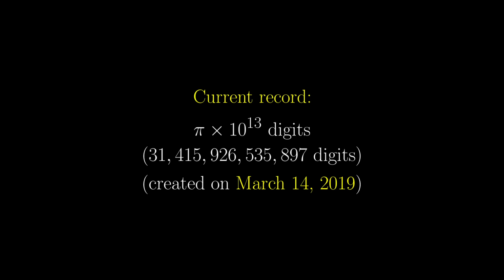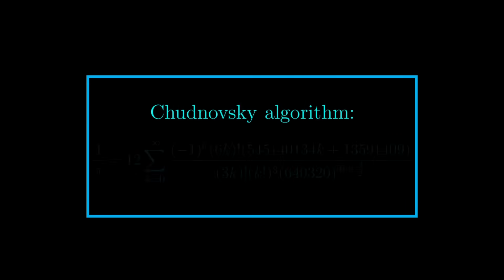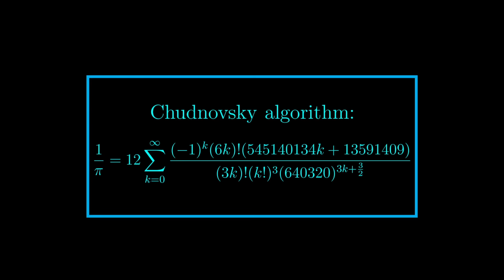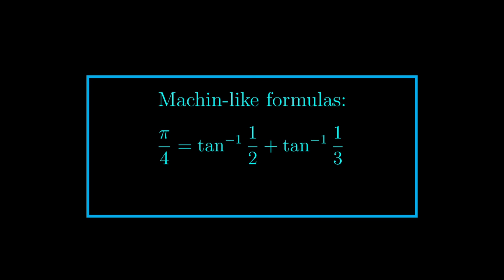For the curious, all the records broken in the previous decade all used the Chudnovsky algorithm based on this monstrous formula. We will not talk about how to derive this formula because to understand it fully, it requires a year's worth of videos. Instead, we will explore a much simpler but only slightly less computationally efficient class of algorithms known as Machin-like formulas, and the simplest of which only relies on this pretty easily understood formula.